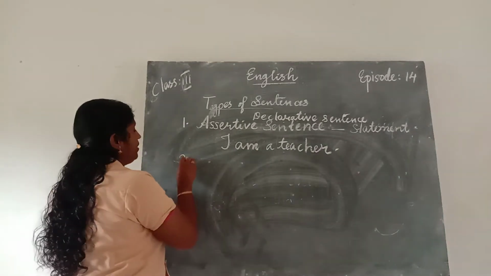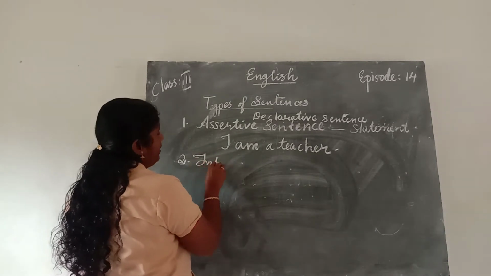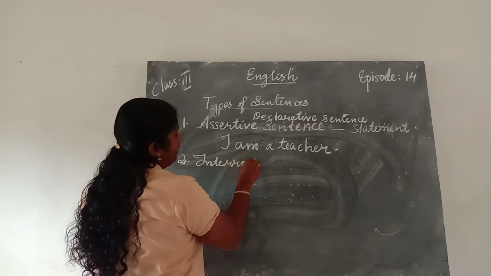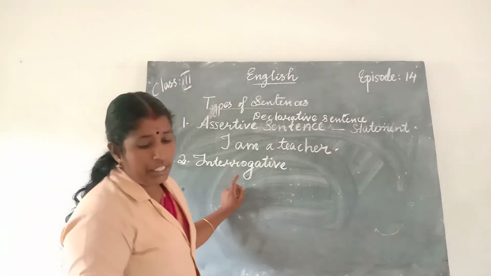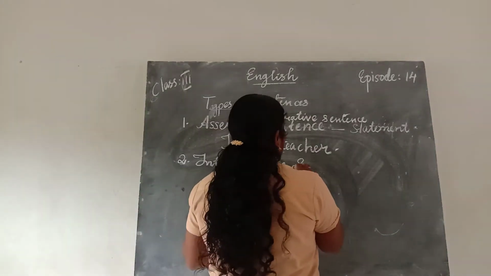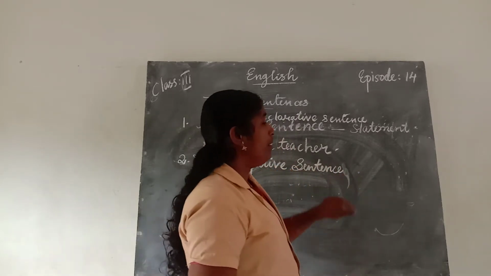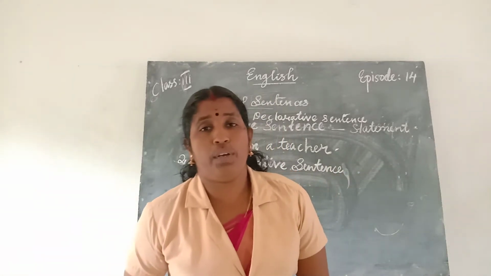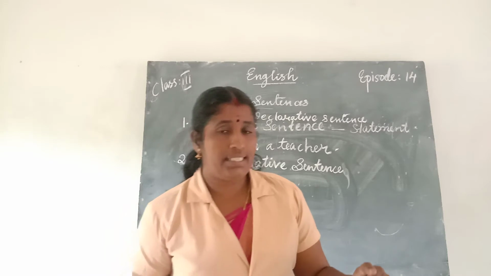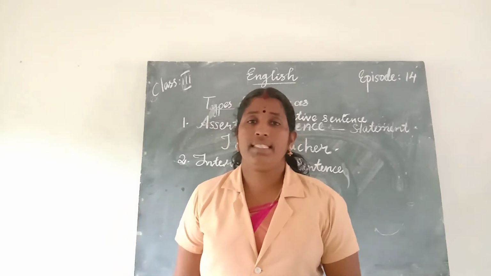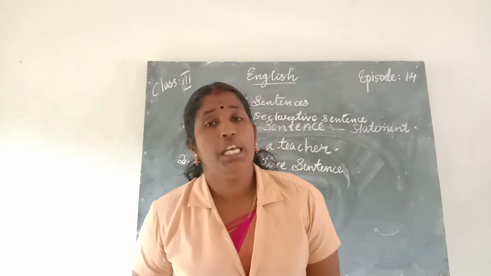Then the second one, which is the second category, the second type, is the interrogative sentence. We had already studied what is an assertive sentence and what is a sentence. A sentence has different types. Here in this class you are studying three types of sentences. The first one is the assertive sentence. The second one is the interrogative sentence.